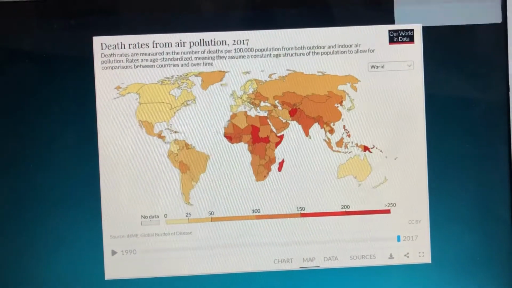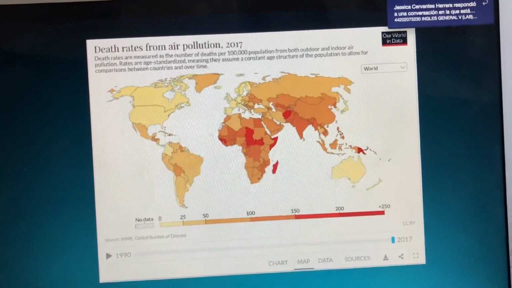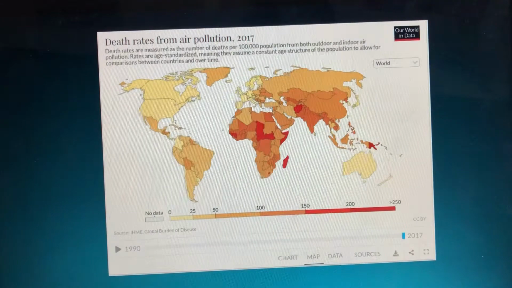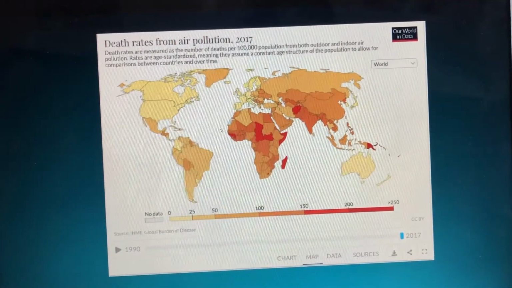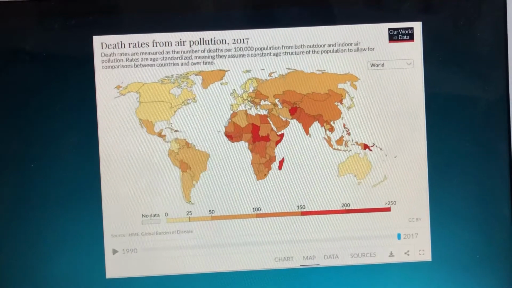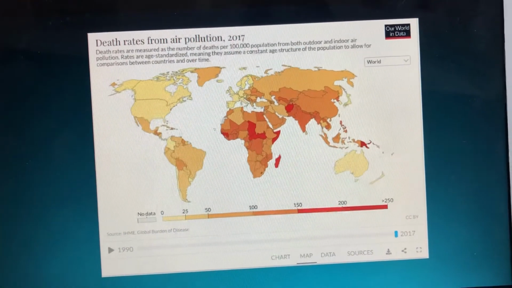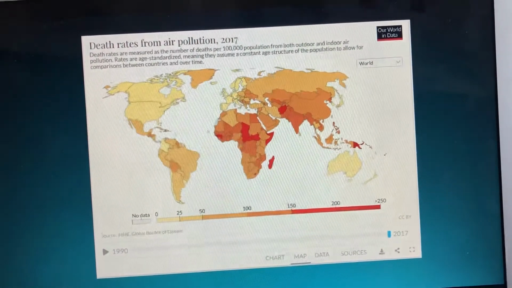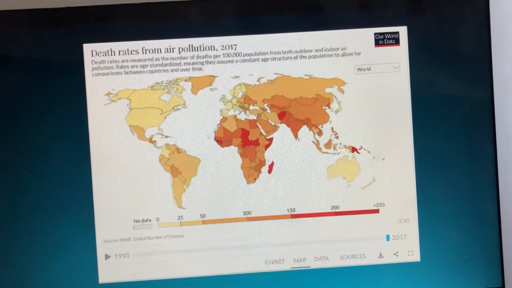Death rates in the highest burden countries are more than 100 times greater than across much of Europe and North America. The burden of air pollution tends to be greater across both low and middle income countries for two reasons. Indoor pollution rates tend to be high in low income countries due to a reliance on solid fuels for cooking, and outdoor air pollution tends to increase as countries industrialize and shift from low to middle incomes.